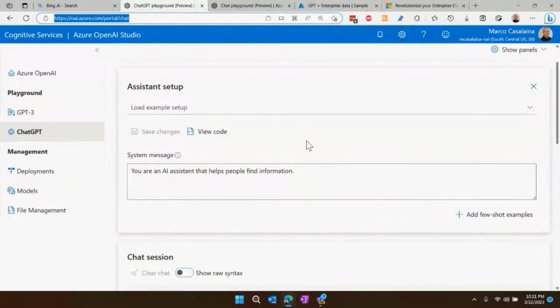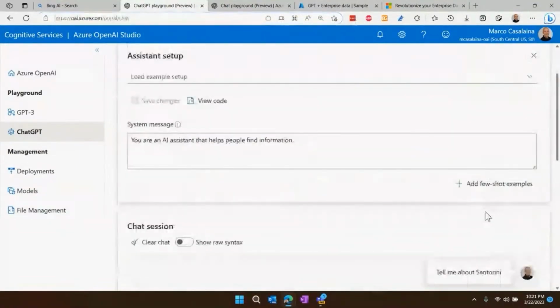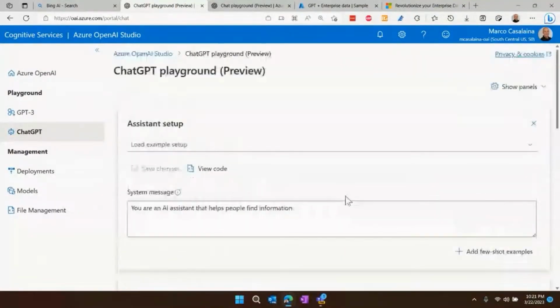So down here, let's say I wanted to talk about the Greek island of Santorini. Okay. All right, and I submit that, and there it goes. Okay, it's telling me whatever it remembers about Santorini. That's great. But let's say that I'm a business, like let's say I'm Microsoft, and I want to make my own instance of ChatGPT, but I only want to talk about Microsoft stuff. Like I don't just want to talk about whatever, right? So I'm going to have to program this thing so that it only talks about Microsoft stuff.